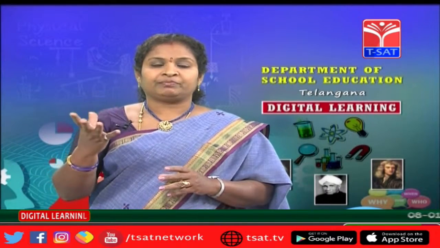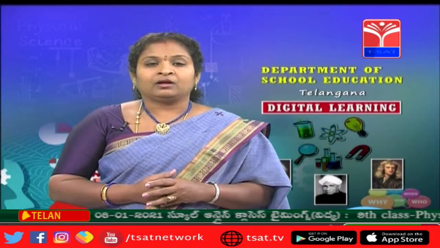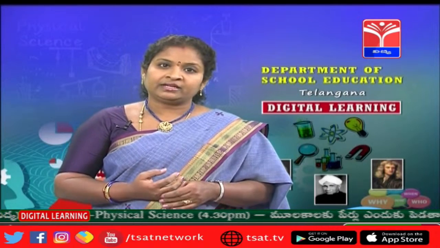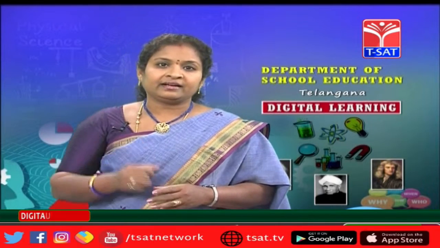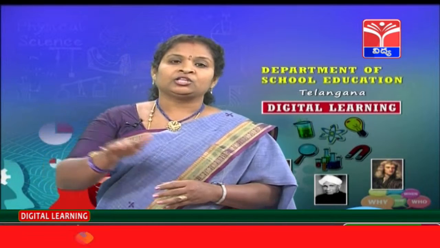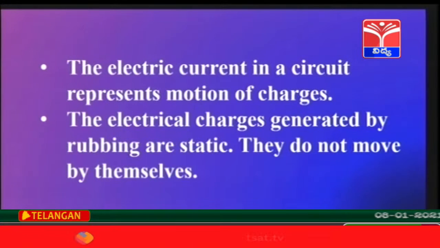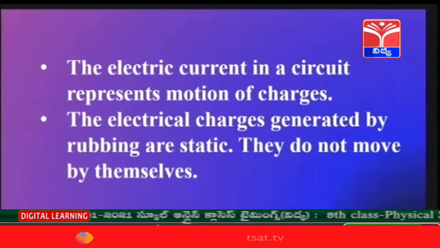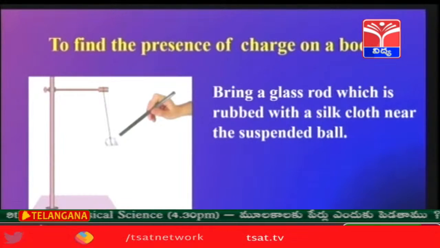How are we able to see brightness even in the dark? Even in the night your houses are glowing. Why? Because of the bulbs. What are these bulbs doing? They are converting electric energy present in the electric current into light energy. Isn't it? Now what is this electric current? It is nothing but the flow of charges. So the electric charges generated by rubbing are static, and when these electric charges are in motion, we call it electric current.